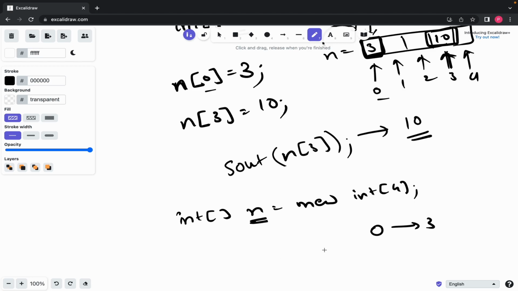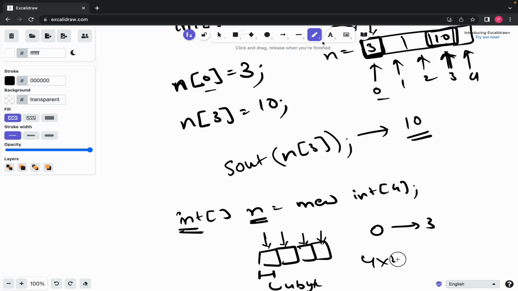There are 4 blocks created: 1, 2, 3 and 4. Because this is an integer array, each block consumes 4 bytes of memory. So this takes 4, this takes 4, this consumes 4 and this consumes 4. So this is 4 into 4, and this particular n is taking up 16 bytes of storage.